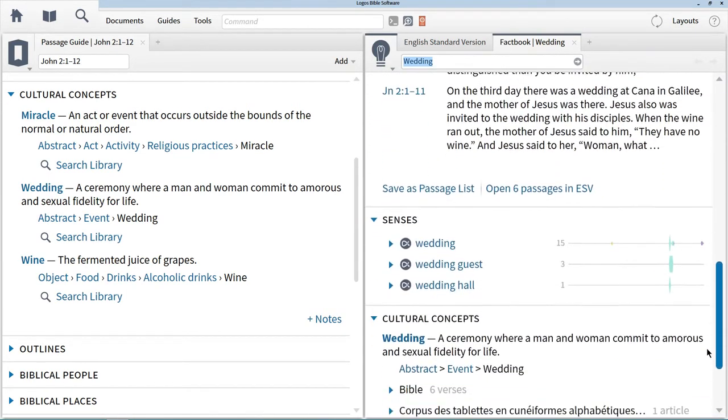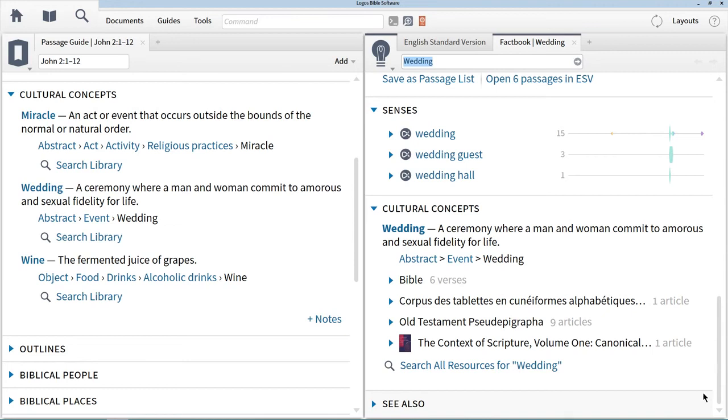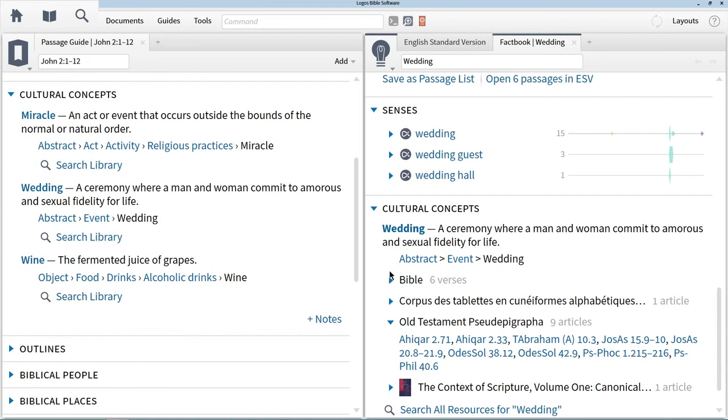If we scroll down, we can see more information about ancient weddings. In addition to the material we read in the passage guide, the factbook report lists biblical references to weddings, as well as references to this concept in ancient literature.